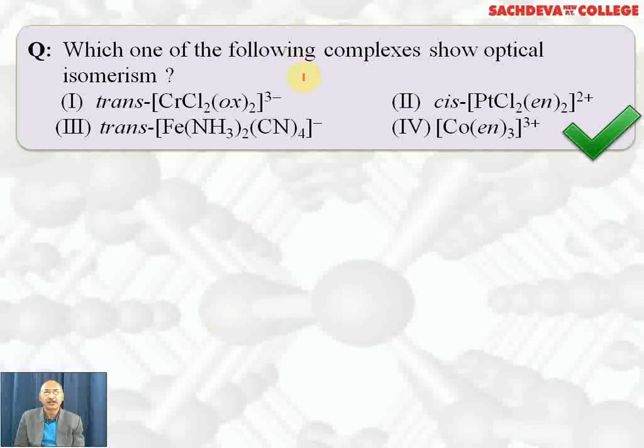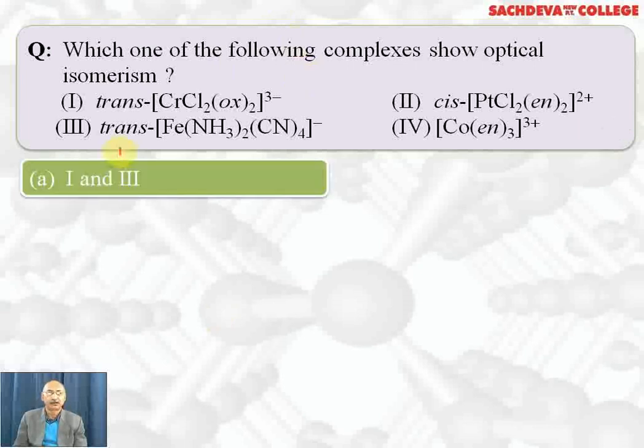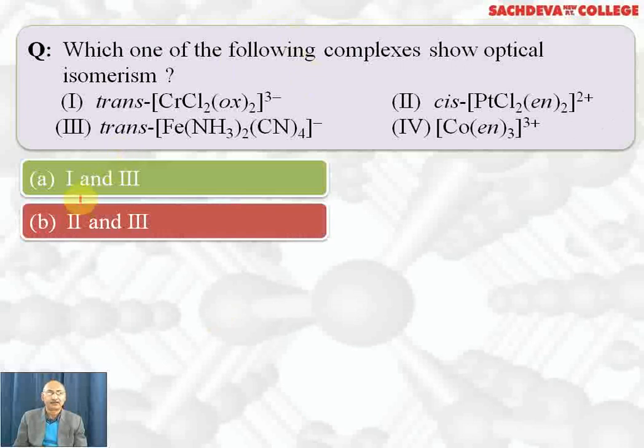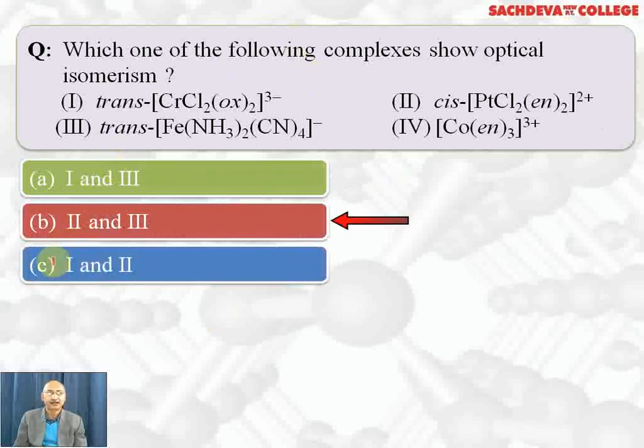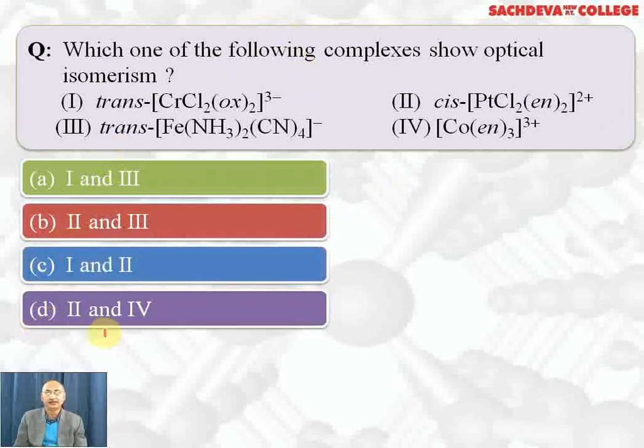Which one of the following complexes show optical isomerism? Four options are given: first and third, second and third, first and second, and D part is second and fourth. The correct answer is second and fourth. Why? The cis isomer can show optical isomerism. And in the fourth, this complex has a bidentate ligand, so it can show optical isomerism. So D part is the correct answer.